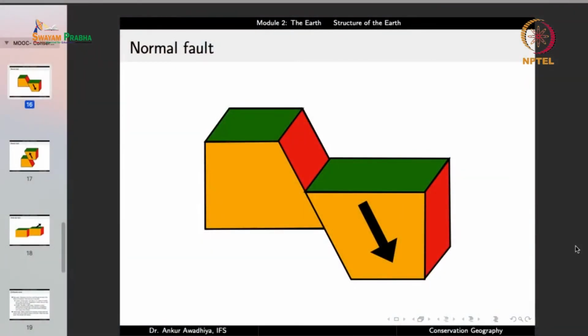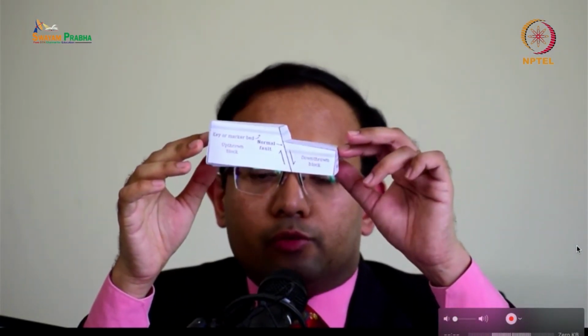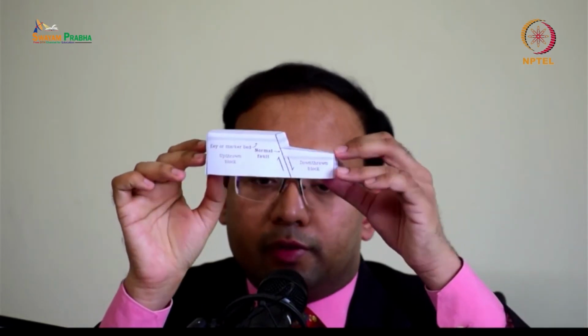So this is a normal fault, and typically when we look at normal faults, we'll find things like this. This is a model of a normal fault, thanks to our friends from the US Geological Survey. What this model is showing us is that earlier you had this whole piece of rock.